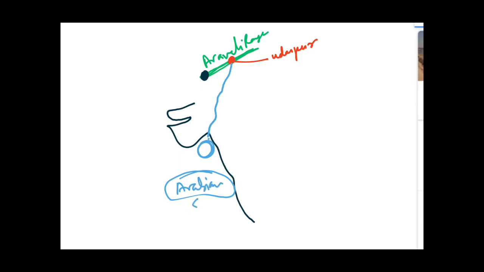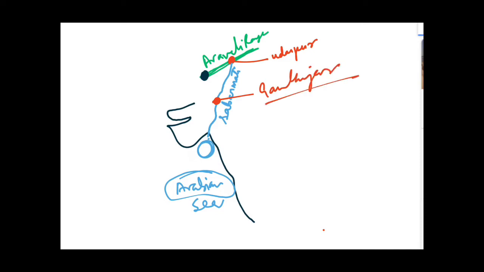So this is Arabian Sea. So Sabarmati is the major west flowing river of India, and it originates from the Aravalli range in Udaipur, then passes through Rajasthan, Gujarat, and then Gulf of Cambay, and then drains into Arabian Sea. One more important thing is the state Gujarat and its capital Gandhinagar. So Gandhinagar lies over here. Gandhinagar is situated on the banks of Sabarmati river.